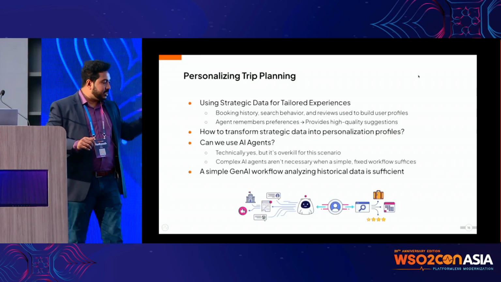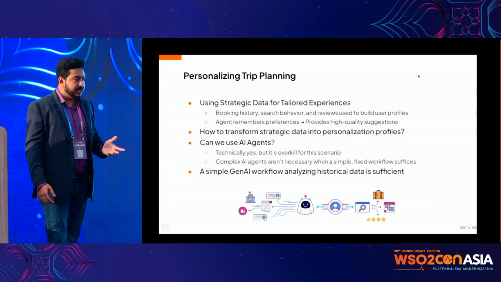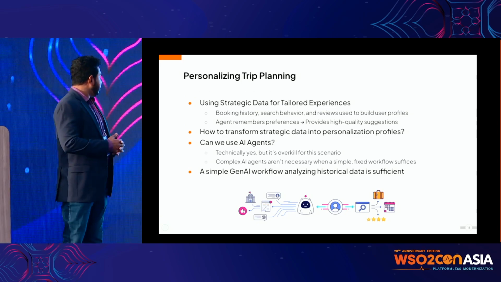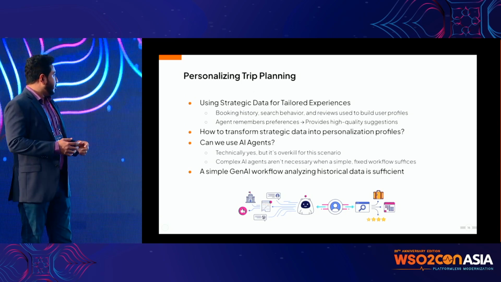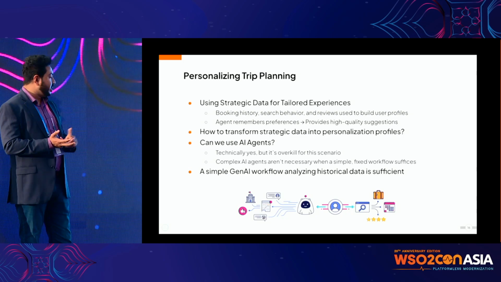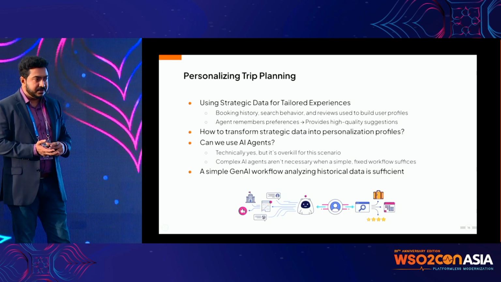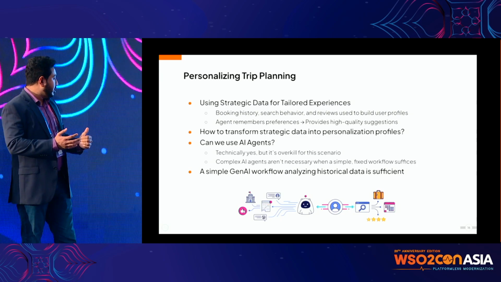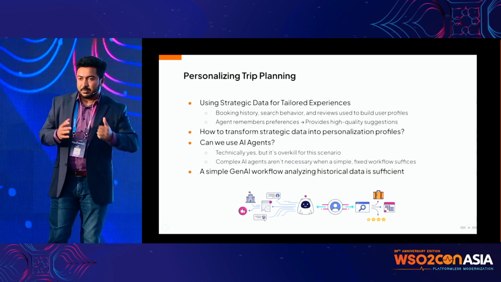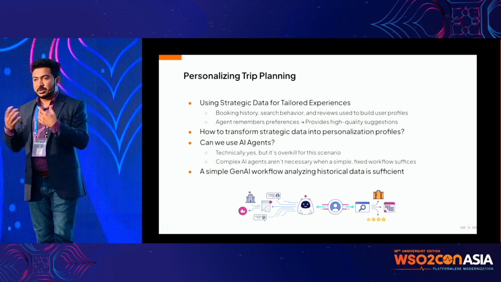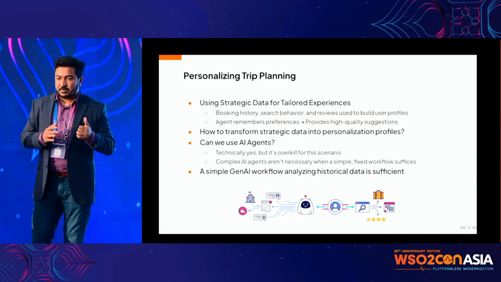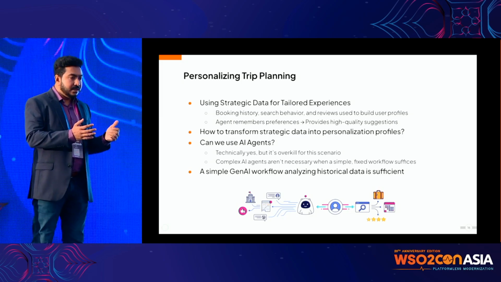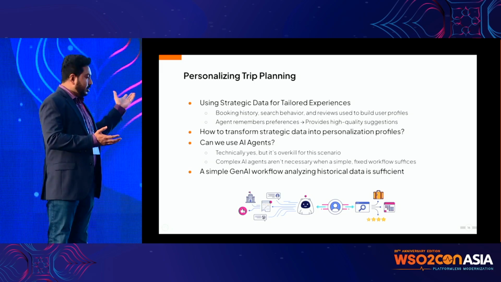So let's first try to figure out how we can do the personalization. In that case, we have this strategic data. For example, as I explained earlier, we have the booking history, the search behaviors, and the reviews, right? So we have all that information. Now, can we use that information with generative AI and transform it into personalization reports, personalization profiles that are actually useful to build this scenario?